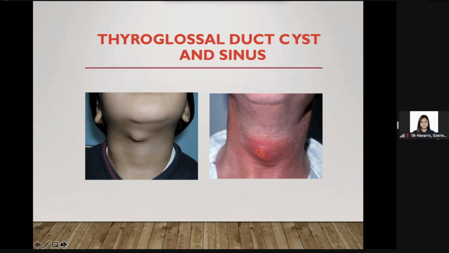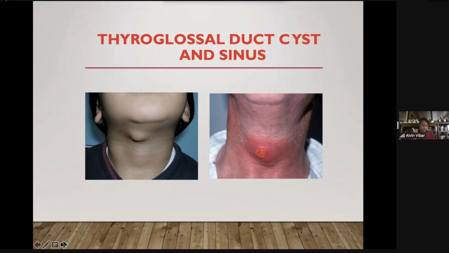None po. Okay. So again, if you see a case of a mass at the neck, especially in children, before you think of an enlarged thyroid gland, you rule out the possibility that this might be a case of a thyroglossal duct cyst.